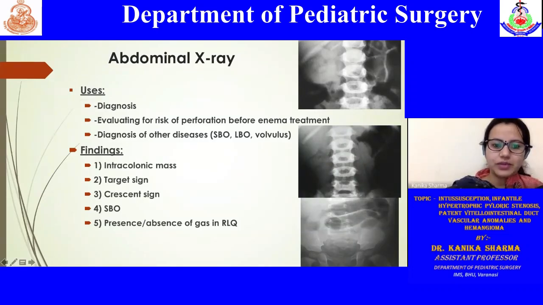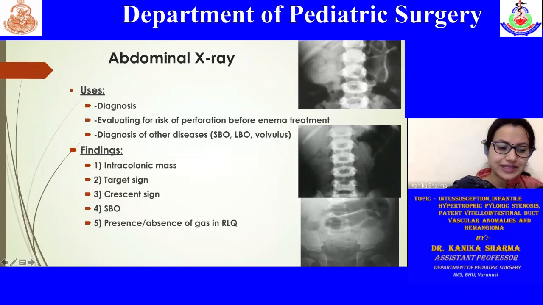So this is an abdominal X-ray where you can see an intracolonic mass could be noted, a target sign, as you can see in this first picture. There is this target sign. As you can see, the bullseye you can visualize over here. It's trapped between the two layers of intestinal wall.